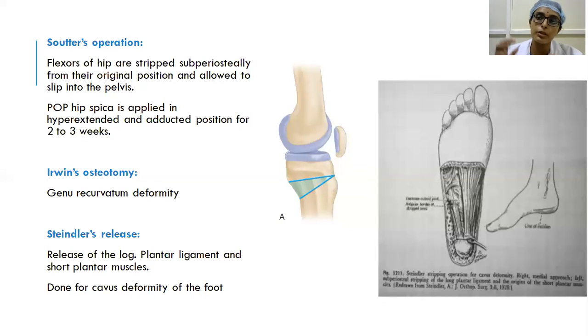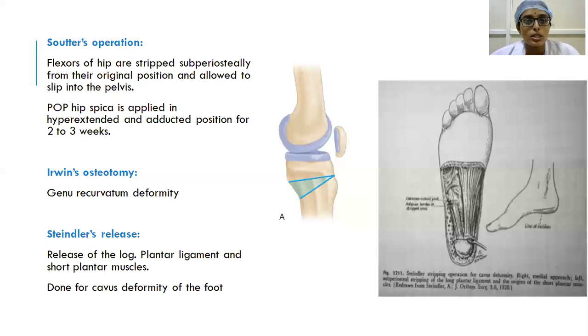So here when there is hip flexion deformity, you will release the flexion deformity. Remember, suppose the knee is in flexion deformity, how can he walk without extending the knee? So you will address the flexion deformity of the knee. Same way, if there is equinus, there will be a high stepping gait. So even that deformity should be corrected so that the patient will have a reasonably good gait, or at least will be able to walk with the help of some assistive devices. So that is the main principle behind addressing these deformities.